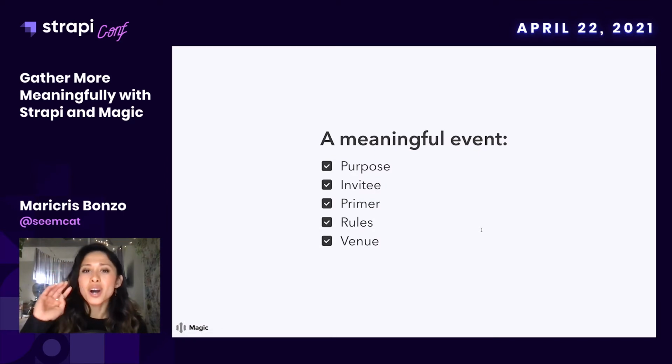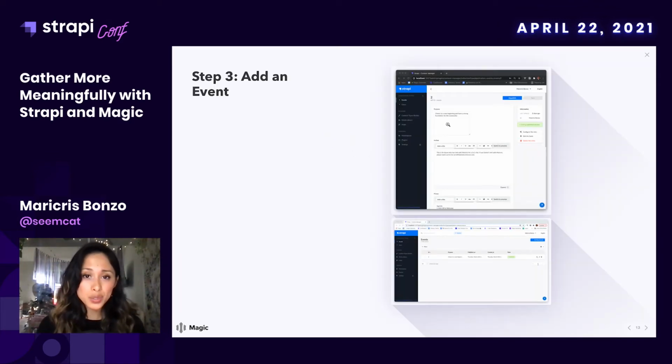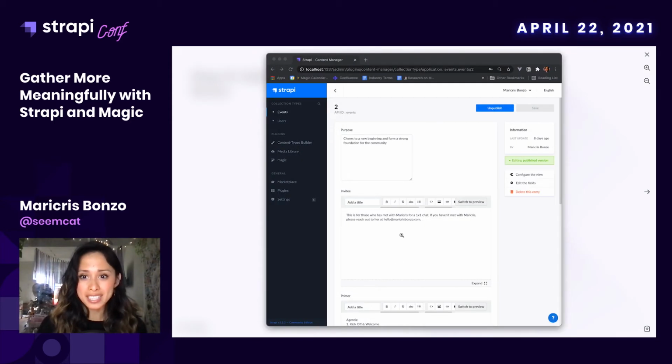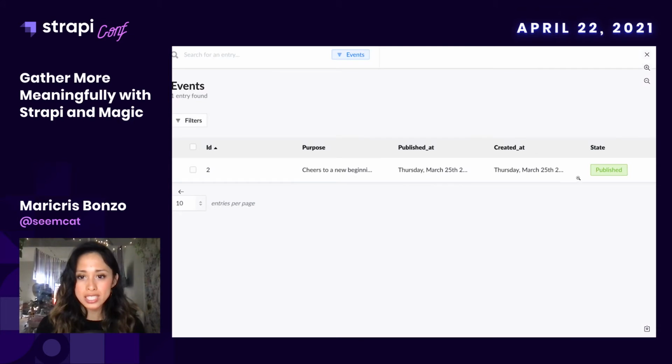So that is all the fields that we've added to our content type events, and it is also what makes up a meaningful event. Now let's use these fields to add event data. So I did that here, and I have published it.